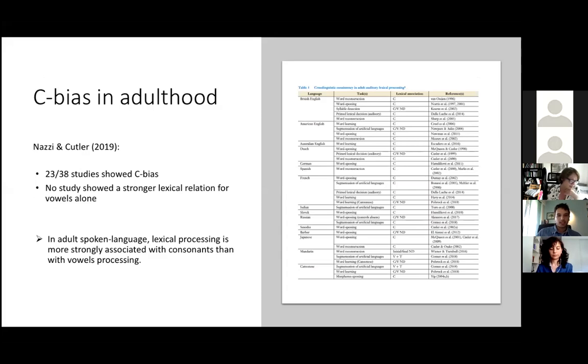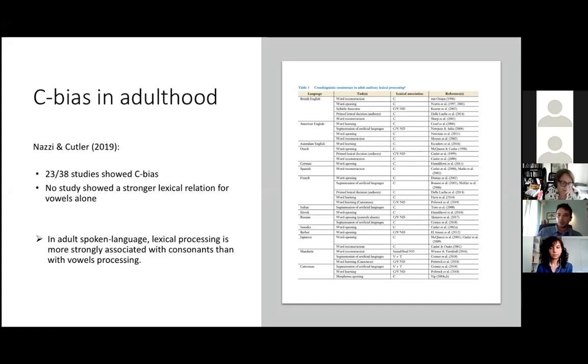So about the C bias in adulthood, Nazzi and Cutler reviewed 38 studies in 13 different languages assessing the C bias. This table summarizes their findings, but in a nutshell, 23 out of 38 studies show the C bias. Importantly, no study showed a stronger lexical relation for vowels alone. This suggests that in adult spoken language, lexical processing is more strongly associated with consonants than with vowels.